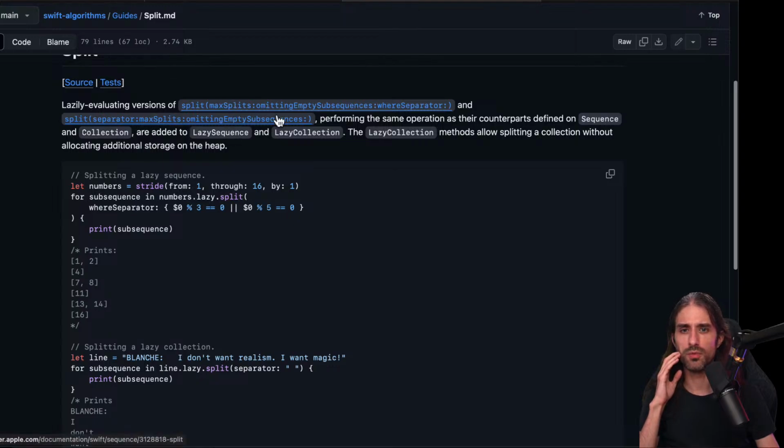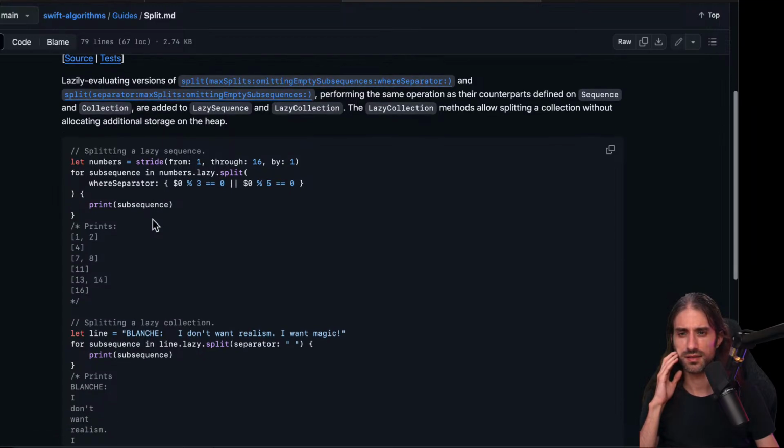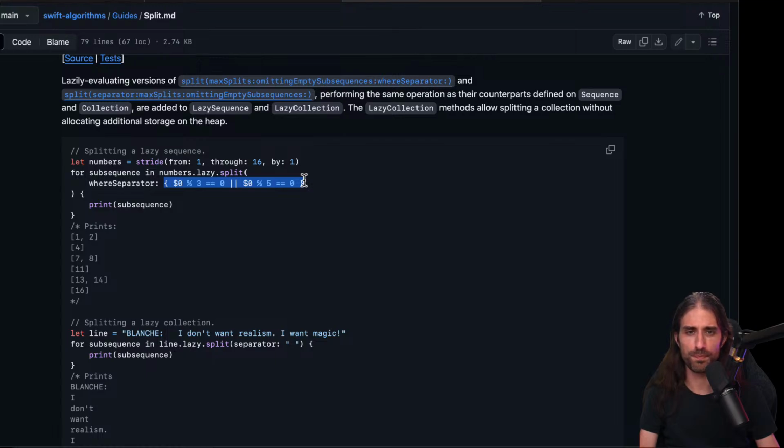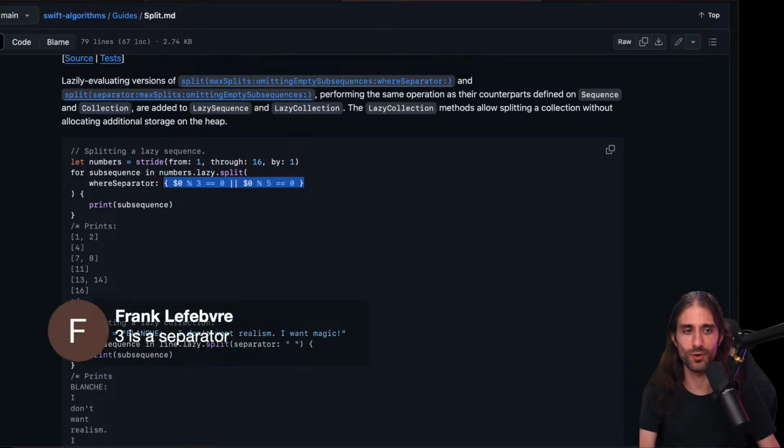Oh, because it's going to omit something, I guess. Where is 3? Because then there is 4. So it seems that as soon as it matches one of the two, I mean, as soon as the predicate is matched, it breaks. Oh, okay, because it's the separator. Okay, that makes sense. Thank you, Frank. I think you're more awake than I am right now. So where separator? So that's why.